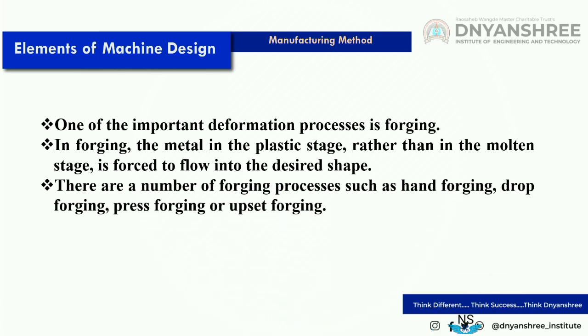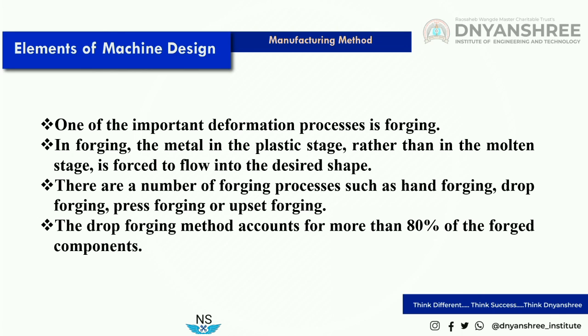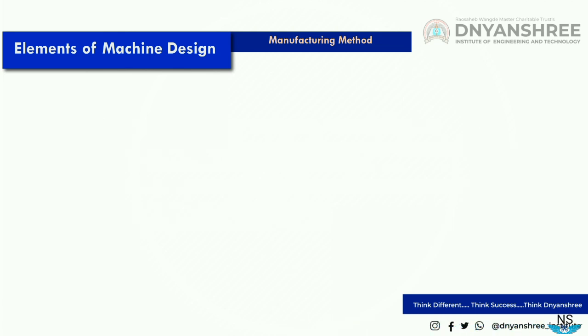There are a number of forging processes such as hand forging, drop forging, press forging, and upset forging. The drop forging method accounts for more than 80% of the forged components. Among all these forging processes, drop forging is used in most cases.